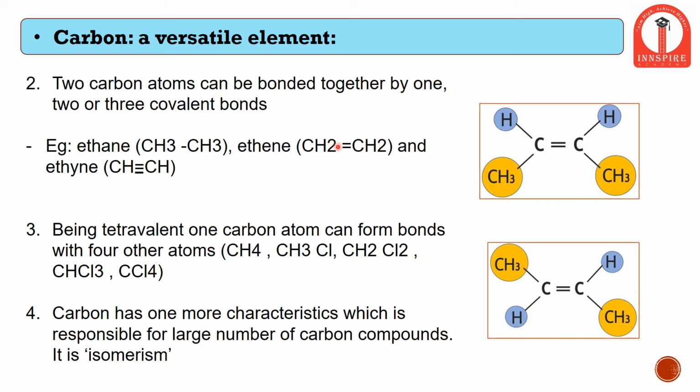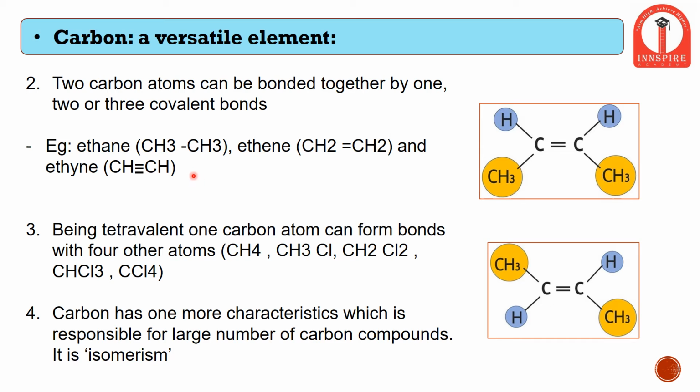If there are 2 bonds between carbon atoms, then the ending should be ENE. That is, it can be methene, ethene, propene or butene. If there are 3 bonds between them, then the ending is YNE. So it can be methyne, ethyne, propyne and butyne.